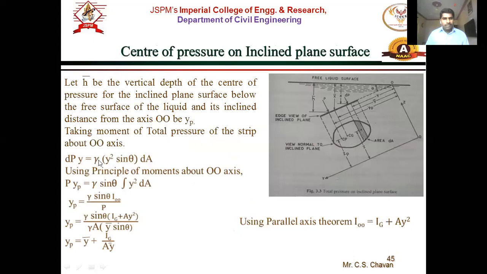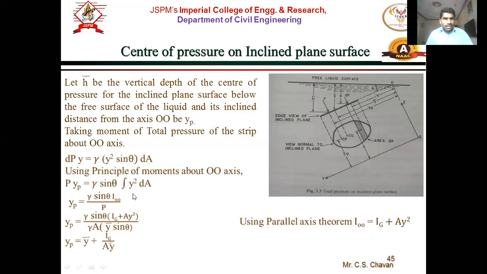Therefore this becomes gamma y square sin theta into dA, because there are two y's. Using the principle of moments, P into Yp, the distance Yp about O, is equal to the integral of delta P into y. Gamma sin theta is constant, and we integrate y square dA.